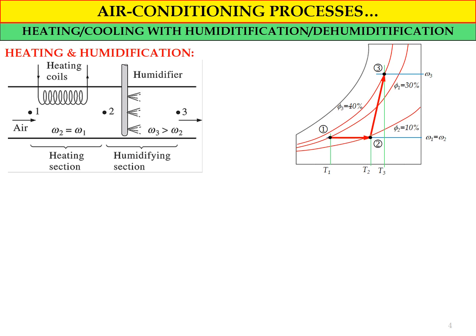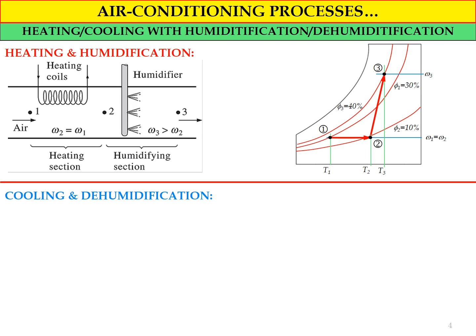Okay, so these are the processes involved for the heating plus humidification or humidifying process. This is how we can describe the process by using the simplified psychrometric diagram or chart.